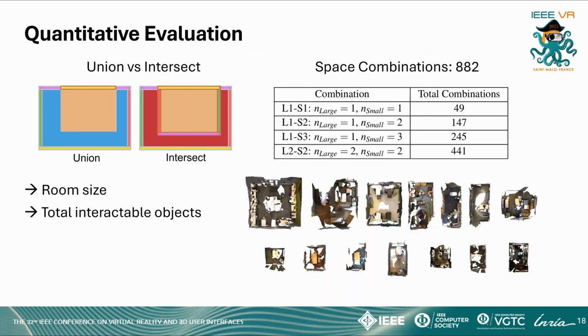We evaluated our method on 882 scene combinations involving 2, 3, and 4 combined remote spaces and compared it to a conventional intersect room layout. For the quantitative evaluation, we used 2 metrics. First, we measured the resulting room size, which is the area accessible to the user in their room. Second, we measured the total number of interactable objects.